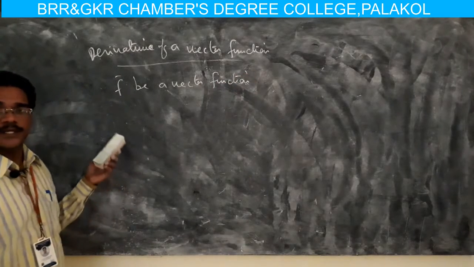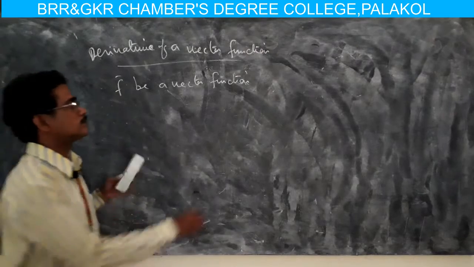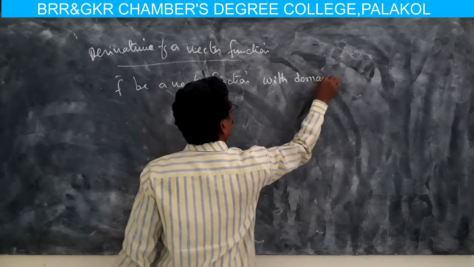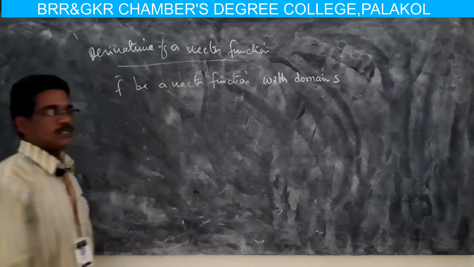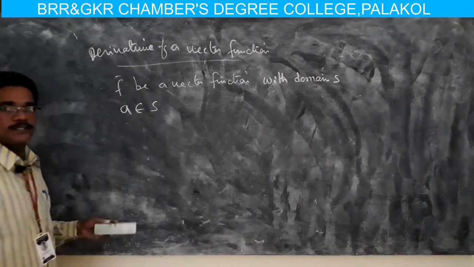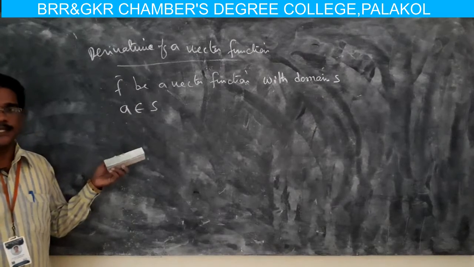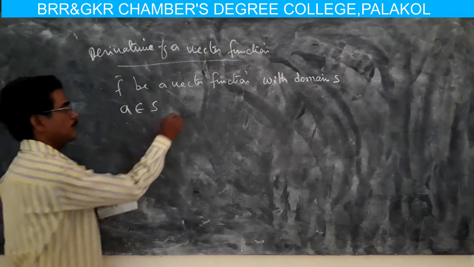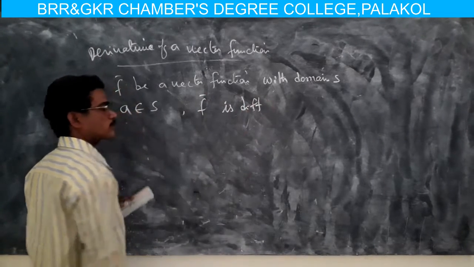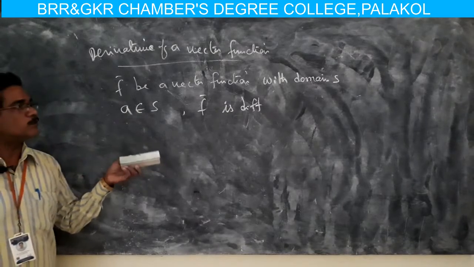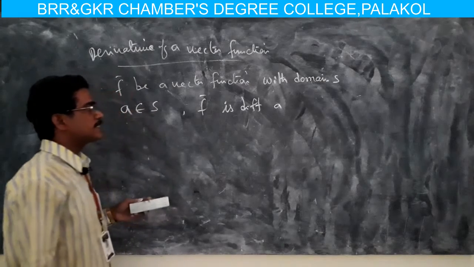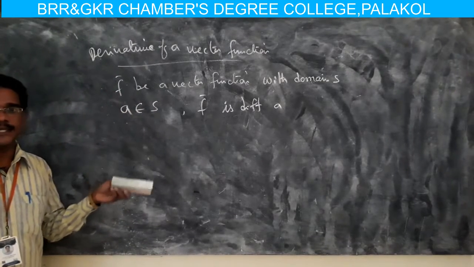Let f be a vector function with domain S, and some a belongs to S. Then f bar is said to be differentiable at a.